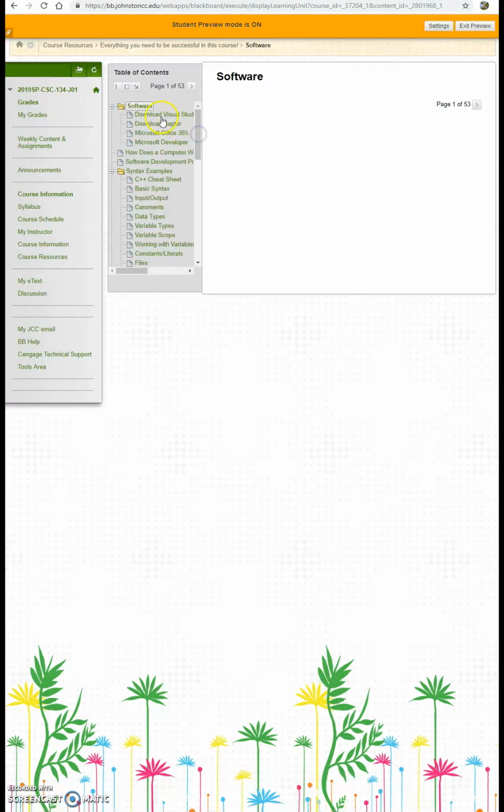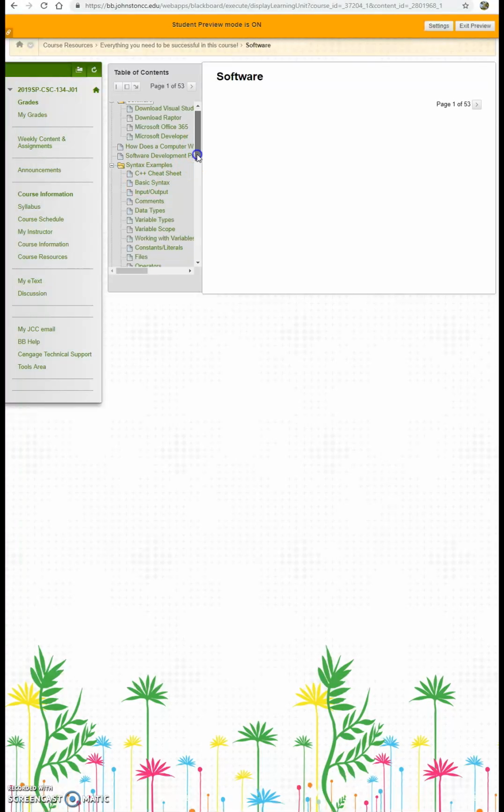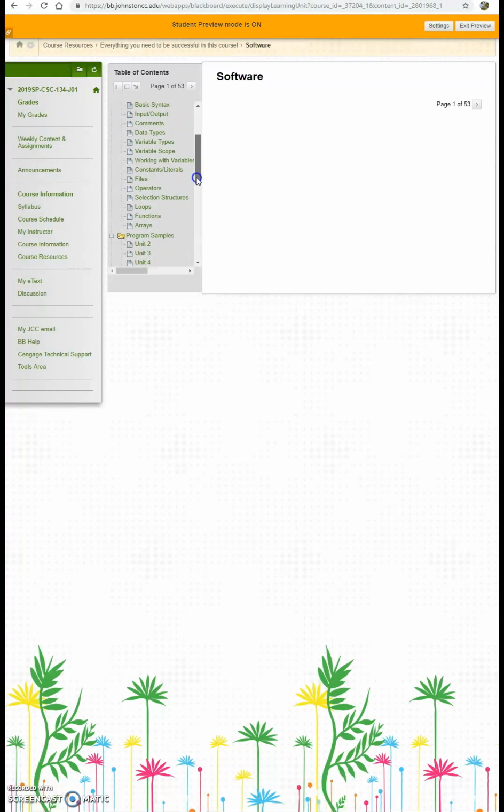So we've got software that they might be able to use, and syntax examples of anything that we might be working on. Currently, we're getting ready to work on loops next week, so there are some syntax examples on loops, and selection structures are what we're covering right now, so there are some syntax examples on selection structures.